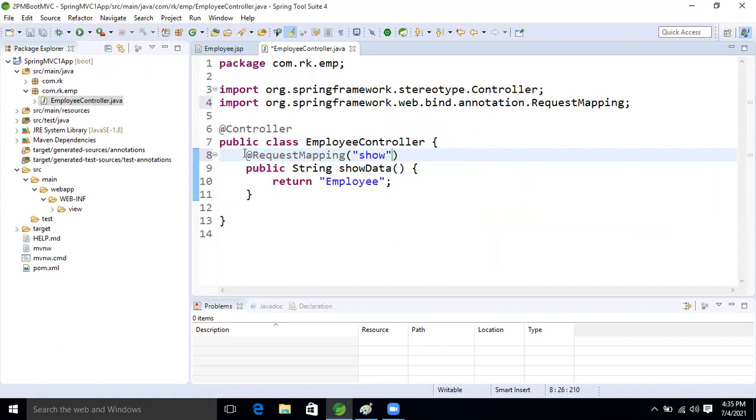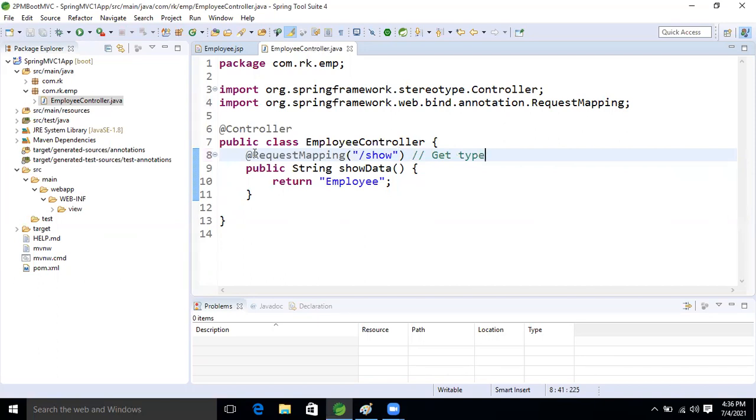By default, this method will behave as get type only, guys. If we want to make the post type, later I will explain it. Whenever we are taking this annotation, and inside this annotation we are taking this path, this method will behave as get type. This is the HTTP get type methodology. Now our application is ready, guys.